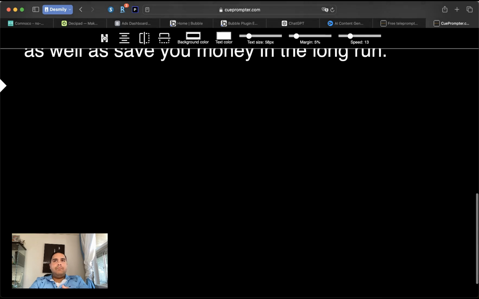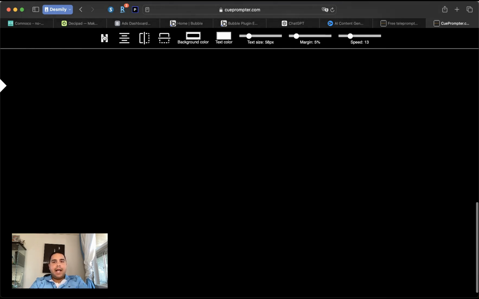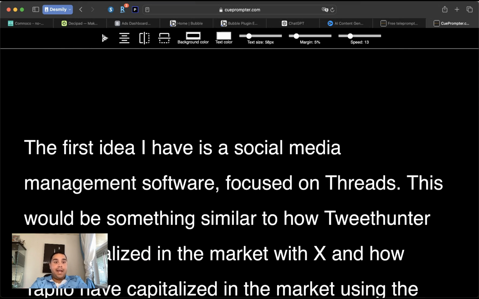But not only that, every time that Threads adds a new API endpoint, we're adding the endpoint to the plugin, which saves you on maintenance and having to go back and figure out whether or not there is a new API endpoint that you have to add, and so on and so forth. We're selling this for $75.